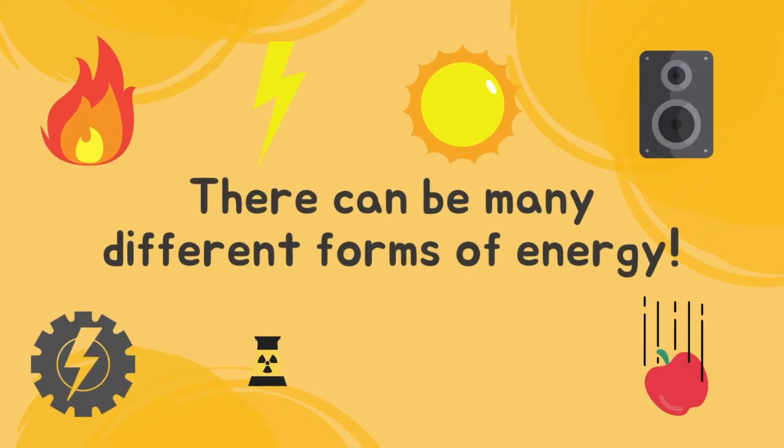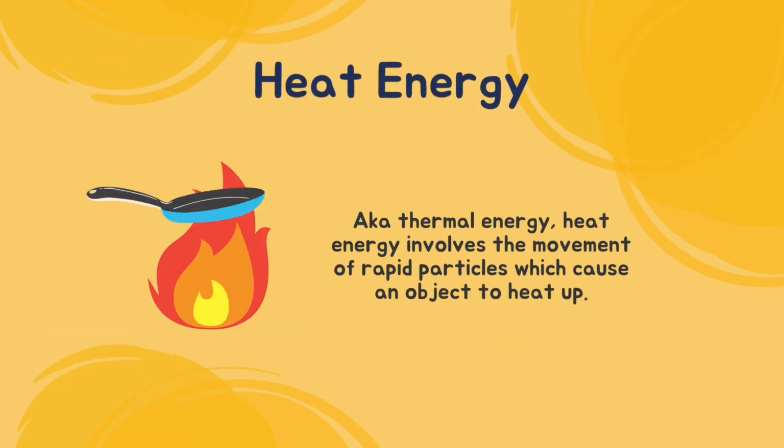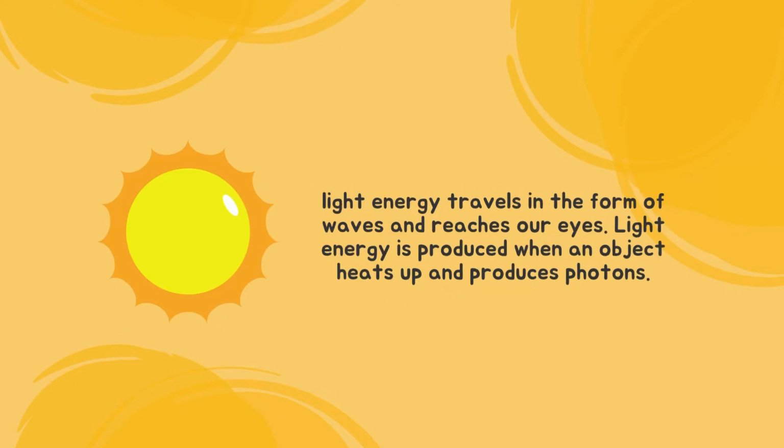There can be many different forms of energy. Let's go through some of them. Heat energy, also known as thermal energy. Heat energy involves the movement of rapid particles which causes an object to heat up. Electrical energy. Electrical energy involves the movement of electrons, which allows us to use appliances such as TV, washing machines, computers, and many others.